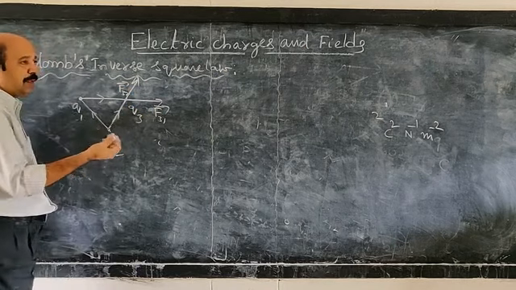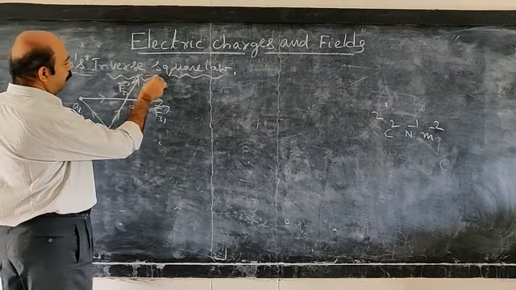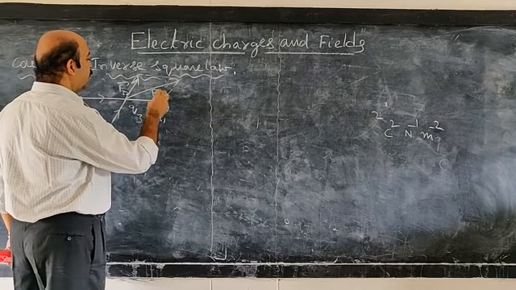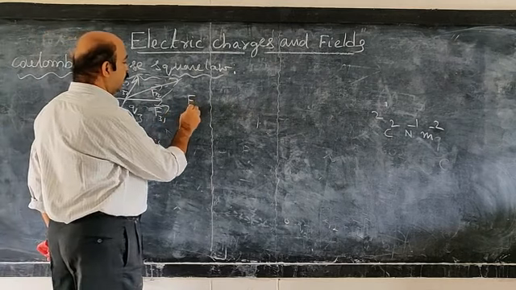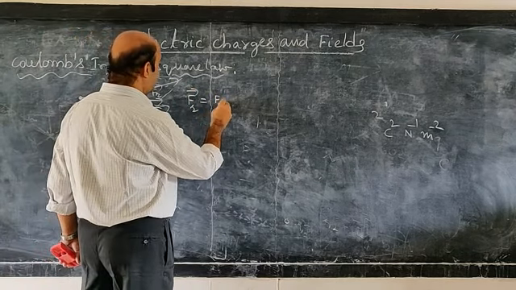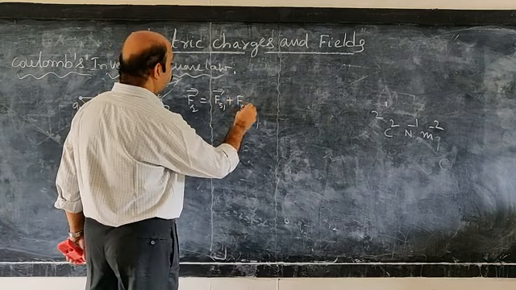The resultant is obtained by using the parallelogram law of vectors. So construct the parallelogram. This gives the resultant force. So we write: resultant force on the third charge is F31 bar plus F32 bar.